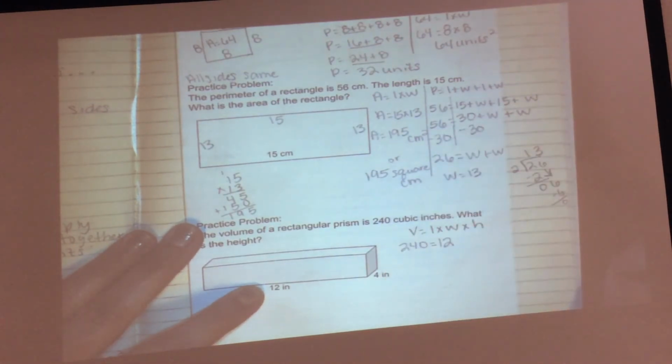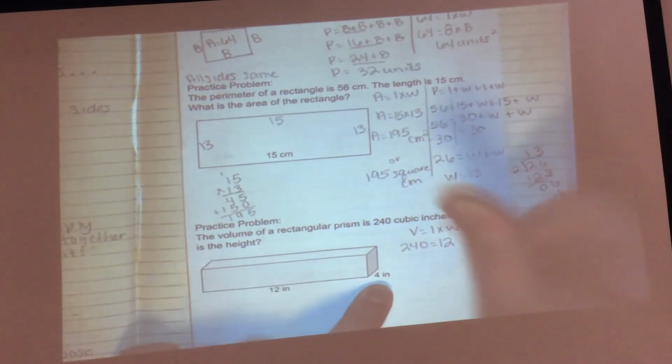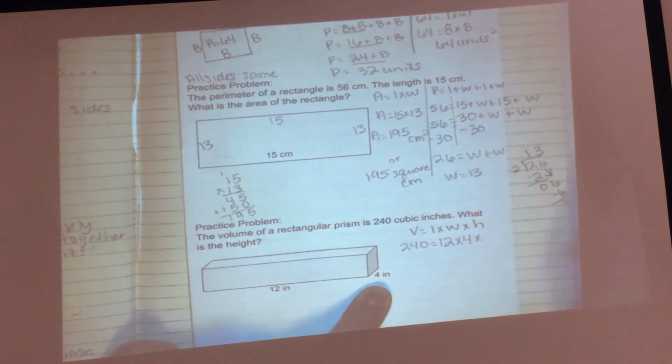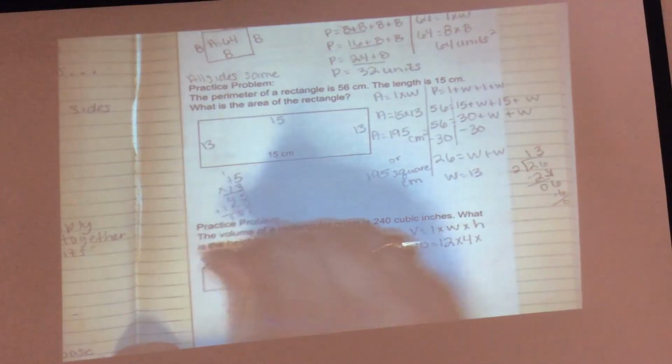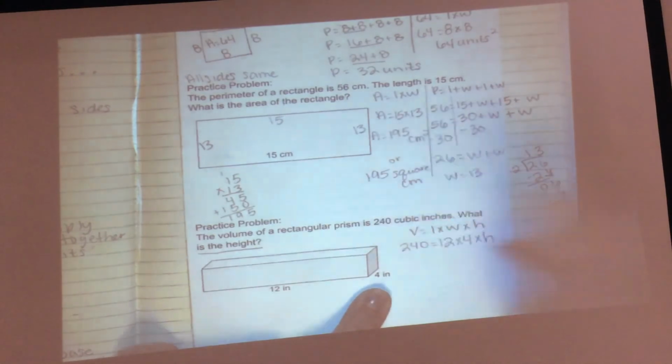Do I know what my width is? Guys, look at the picture. Do I know my width? Yes, 4. So instead of writing W, I'm writing 4. Do I know what my height is? No, it asks me what the height is. So I'm putting what? H. Okay.